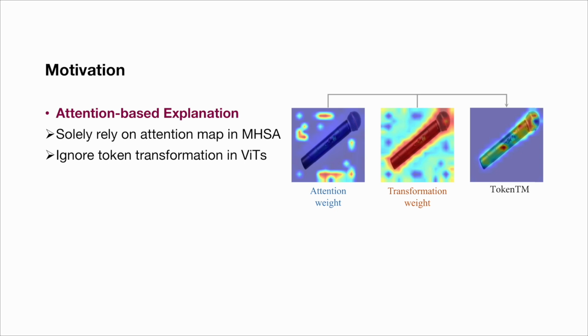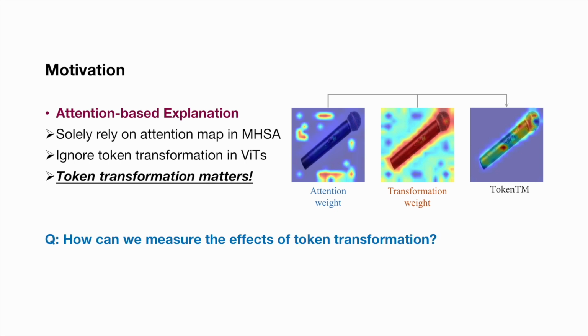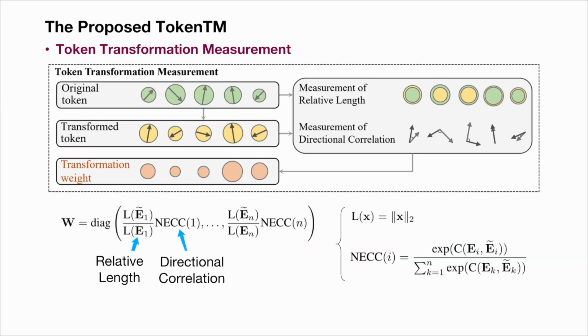Building upon this observation, now the question becomes, how can we accurately measure the effects of these transformations on the reasoning process of ViTs? We focus on two fundamental attributes of token representation: vector length and direction. We represent tokens as circles with arrows, where circle sizes indicate vector length and arrows point in vector direction.